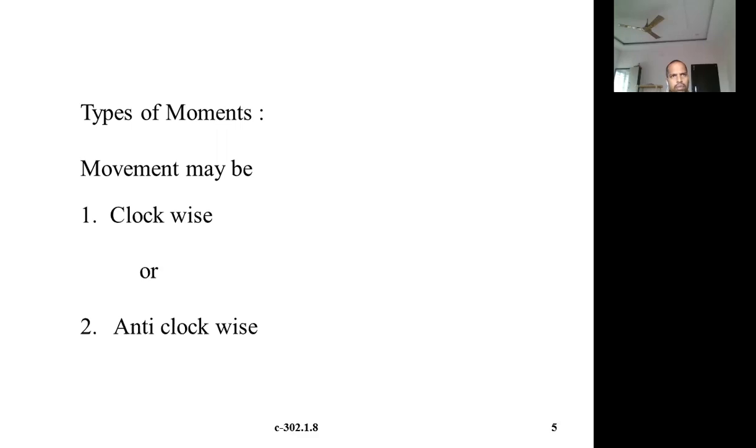If the rotation is along the same direction, that is called a clockwise moment. If it is opposite to the direction of the hands of your clock, then it is called anti-clockwise, or it is also called counter-clockwise. Right. So this is about two types of moments.